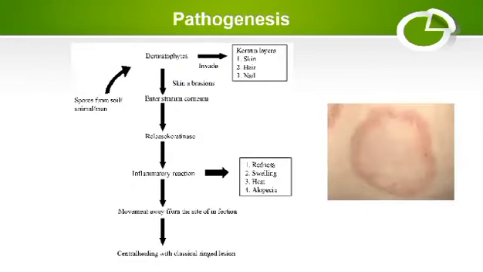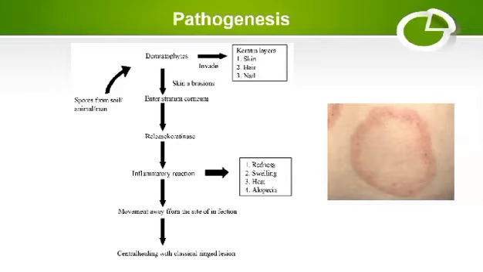As far as the pathogenesis of ringworm is concerned, basically this disease appears when an animal contracts spores from soil, another animal, or a human. These spores enter the body and germinate into the mature dermatophyte.